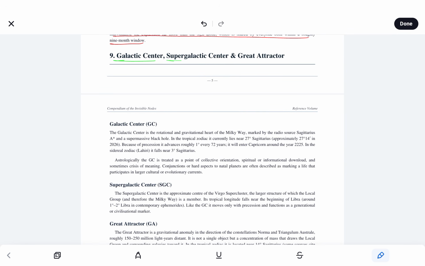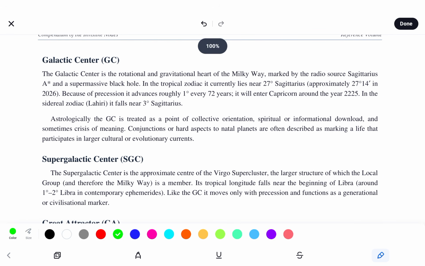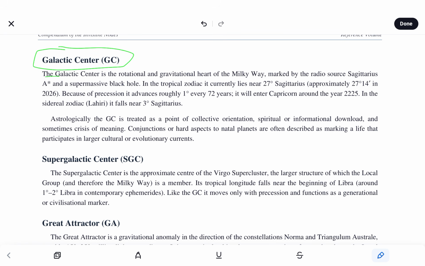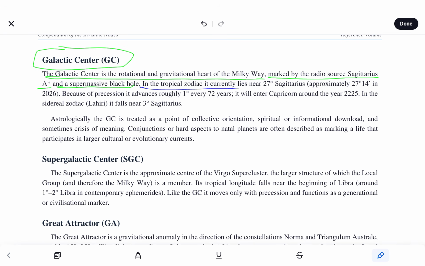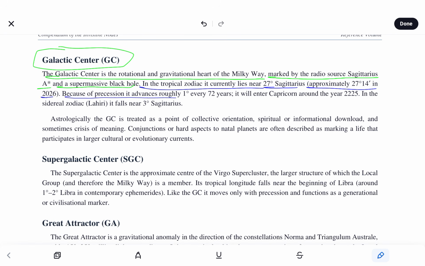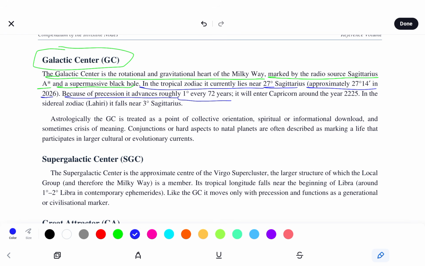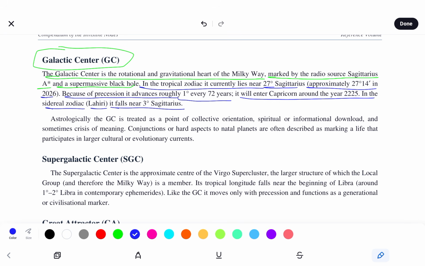So here we see the galactic center, supergalactic center, and great attractor. So the galactic center is the rotational and gravitational heart of the Milky Way, marked by the radio source Sagittarius A* and a supermassive black hole. In the tropical zodiac, it currently lies near 27 degrees Sagittarius, approximately 27 degrees 14 minutes in 2026. Because of precession, it advances roughly 1 degree every 72 years. It will enter Capricorn around the year 2225. In the sidereal zodiac, Lahiri, it falls near 3 degrees Sagittarius.